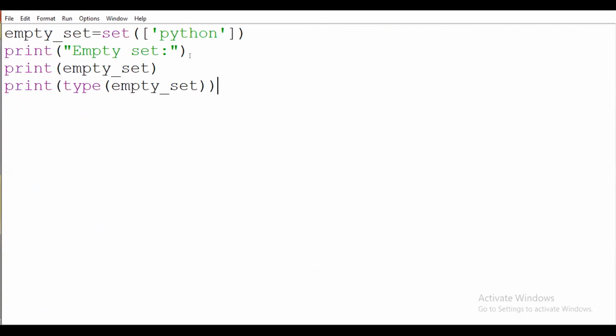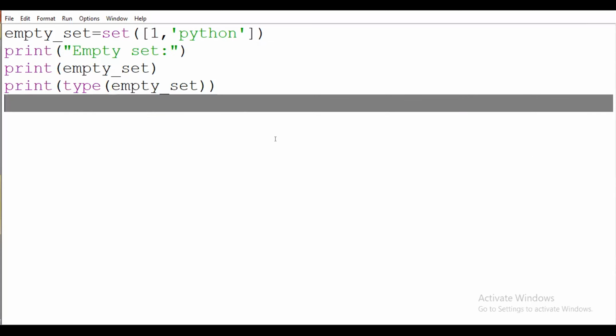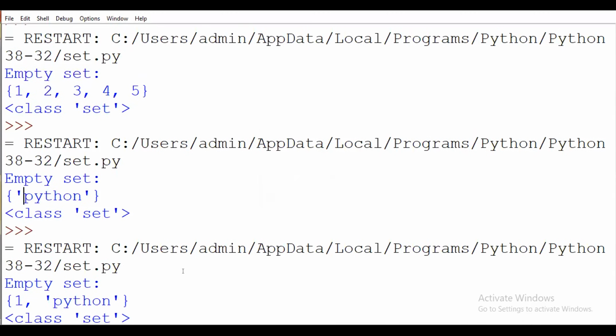Like here I will explain one more with a combination of numbers and characters. So you have to see here the combination of a number and character together, means what?